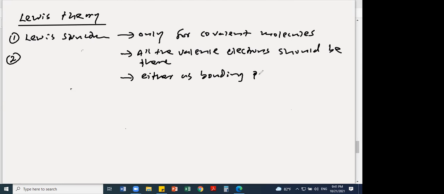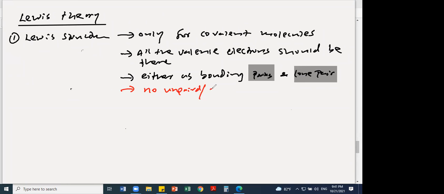That means electrons should be in the form of pairs. There can't be any unpaired electrons. Unpaired electrons should not be present in the Lewis structure. No unpaired electrons, no single electrons. Unpaired means single electrons. Singly occupied electrons should not be present in the Lewis structure. And the other one, the central atom should reach the octet.